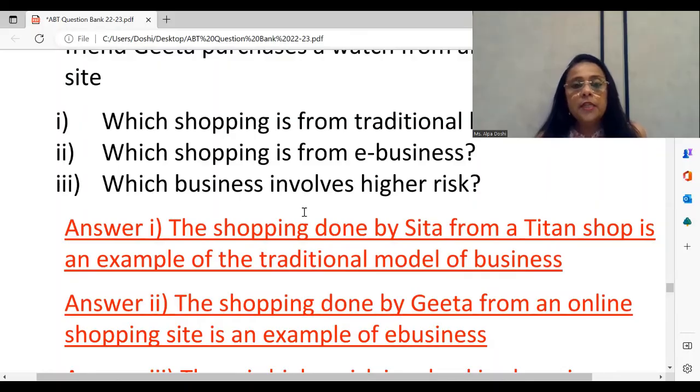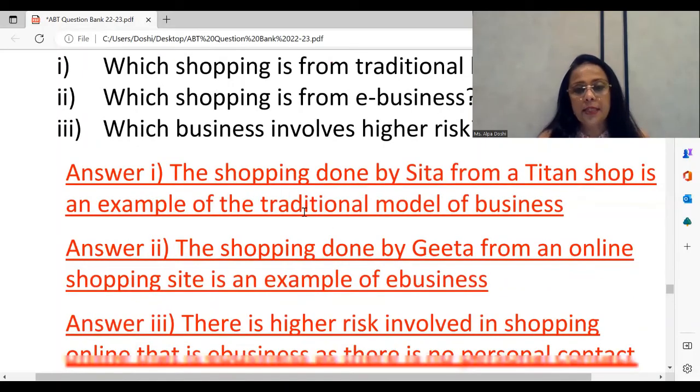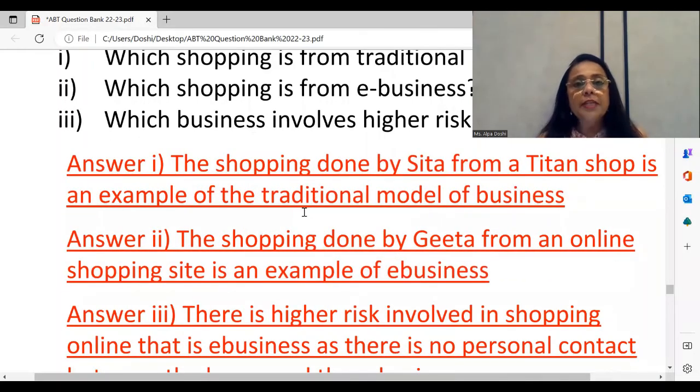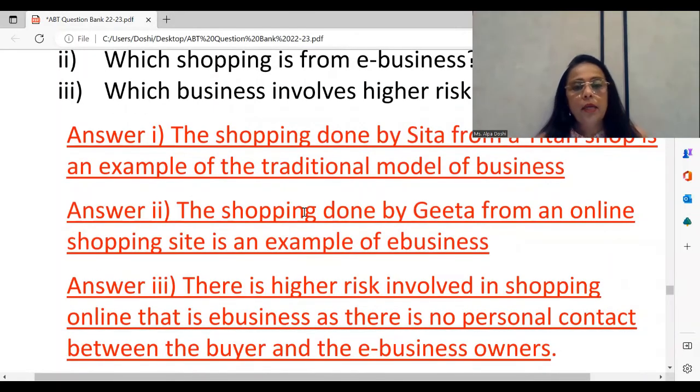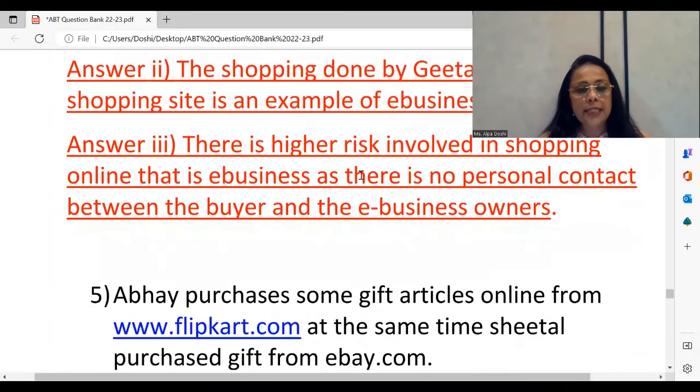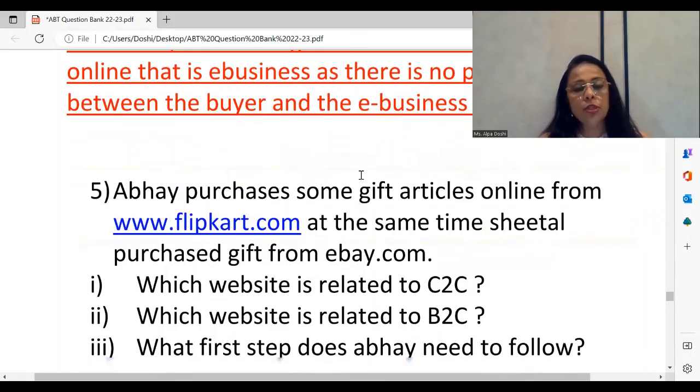This is in the textbook on the topic of disadvantages or drawbacks of e-business, where you will find that e-business is slightly riskier because you are not facing face-to-face, buyer and seller are not meeting, and so there is no personal contact, and to some extent maybe online transactions may be at higher risk. So that's your case study on the chapter emerging modes.